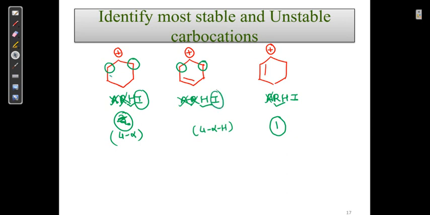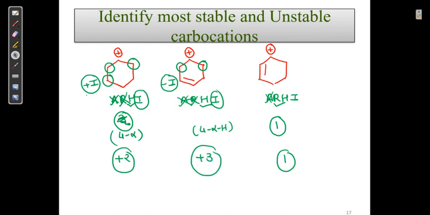Here this carbon is sp3 hybridized, so this is I plus, and this is sp2, so this is I minus. So I can say this is more stabilized, this has the plus effect, this is second number. Now this is third, as it is not in resonance. So in that way we can give this priority.